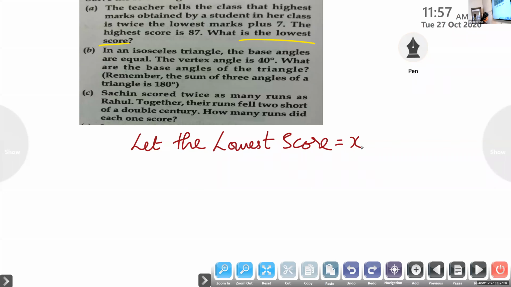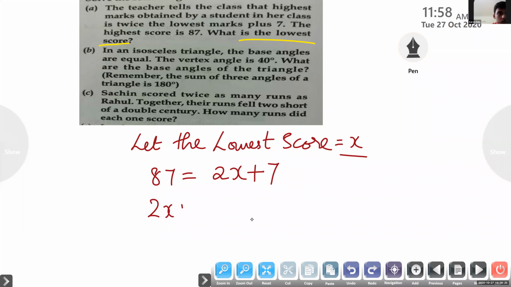So now listen, those who have not done, listen to me. The teacher told that the highest marks obtained by a student in her class is 2 times the lowest mark plus 7. So the lowest mark is x. Highest score is 87, so 87 is equal to 2x plus 7. We can rewrite it as 2x plus 7 is equal to 87.